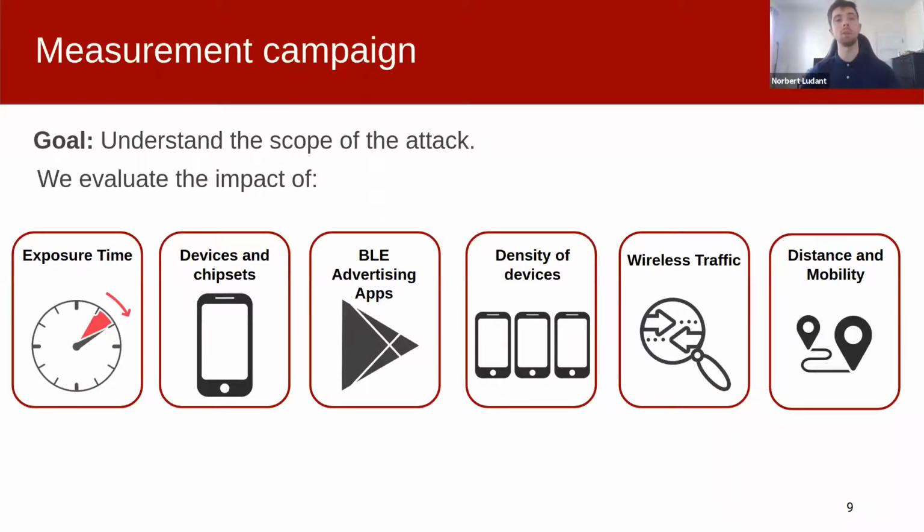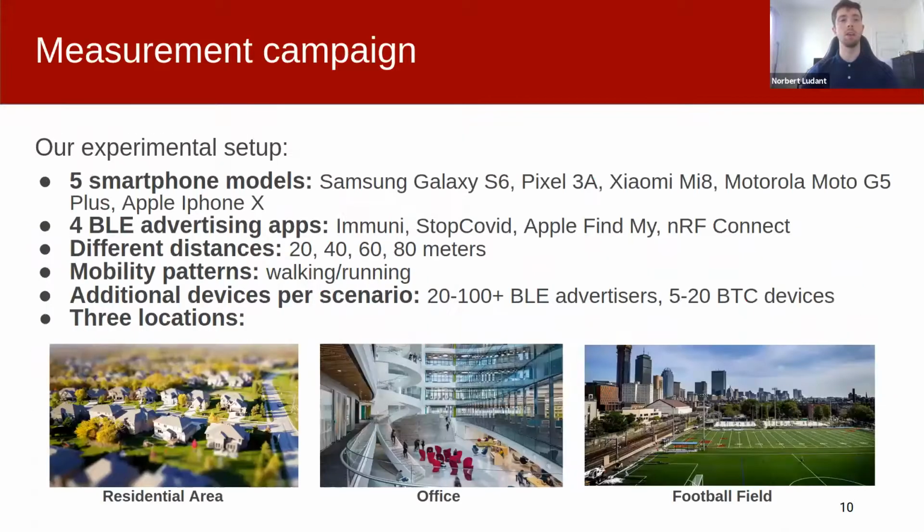In order to determine the scope of the attack, we carry out extensive measurements to understand the impact across different variables: exposure time to the attacker, different target devices and apps, density of devices, wireless traffic, distance, and mobility. To do so, we evaluate the attack over 5 test devices, both Android and Apple, and 4 phone apps: contact tracing-based, Apple Find My, and a BLE advertising app.